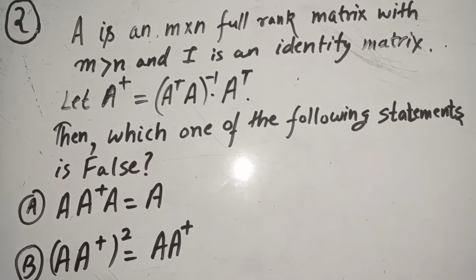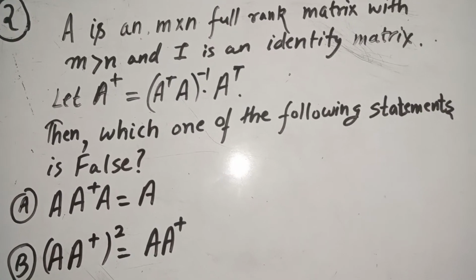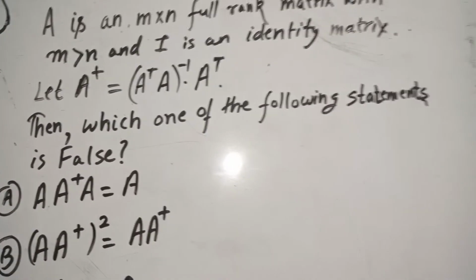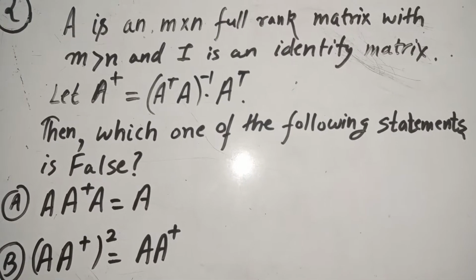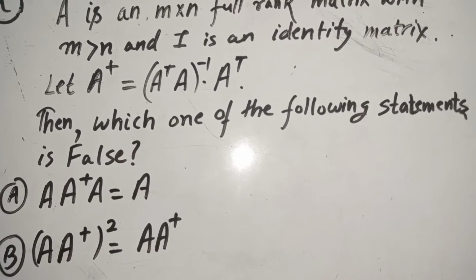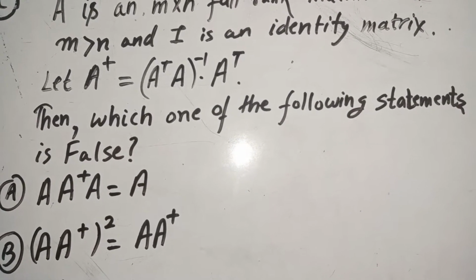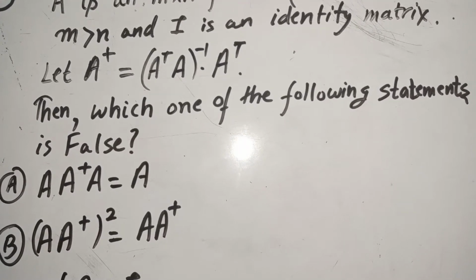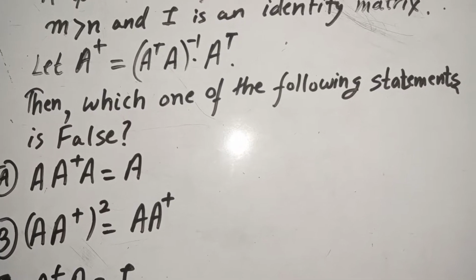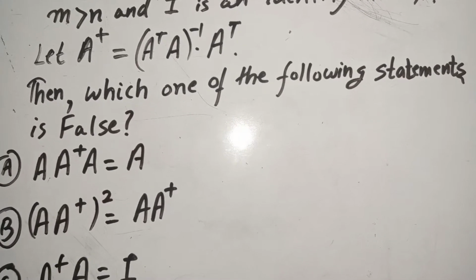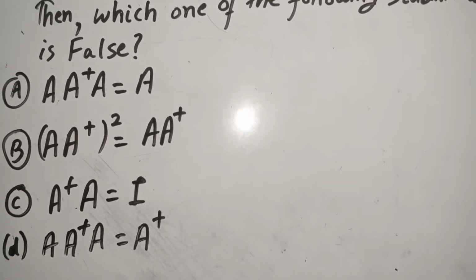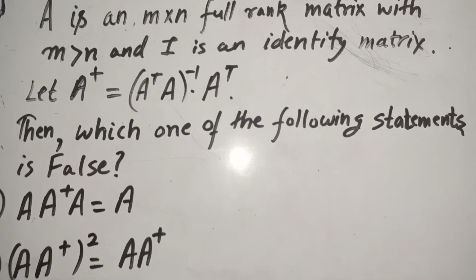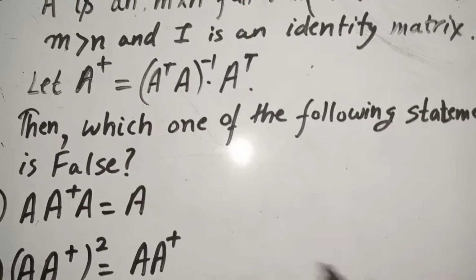So guys, let's now see the next problem. Here it is given that A is an M cross N full rank matrix with M greater than N, and I is an identity matrix. Let A plus denote (A transpose times A) inverse, whole inverse into A transpose. Then which of the following statements is false? We are given four statements here. This question does look a bit lengthy, but it is really easy.